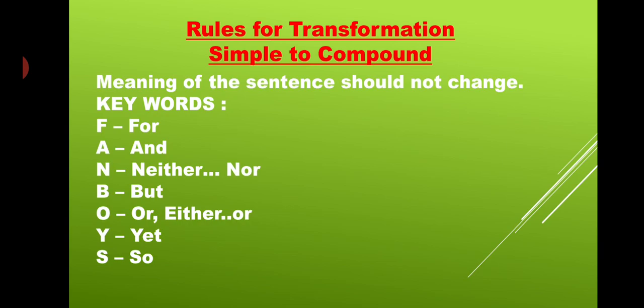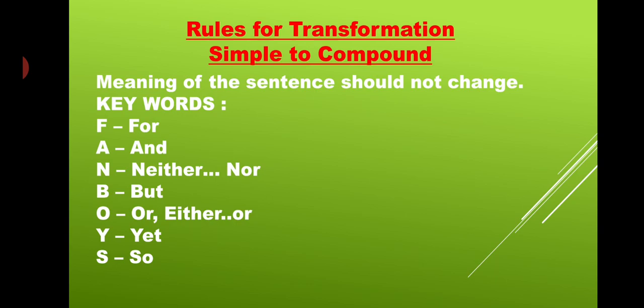Now we will move on to the next rules for transformation. Students, always remember one thing. Whenever we are doing transformation, the thumb rule of all transformation is one: the meaning of the sentence should not change. It is very obvious. Now, I have to make the compound sentence, right? So what would be the title? Make it compound.